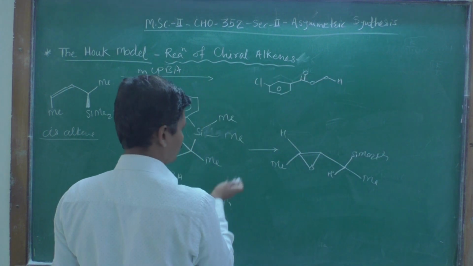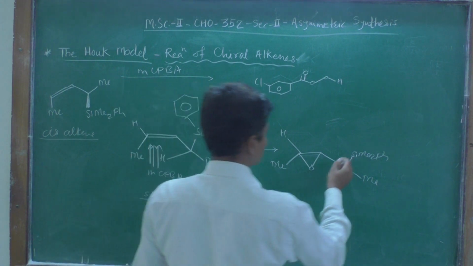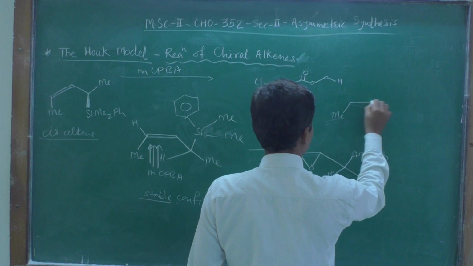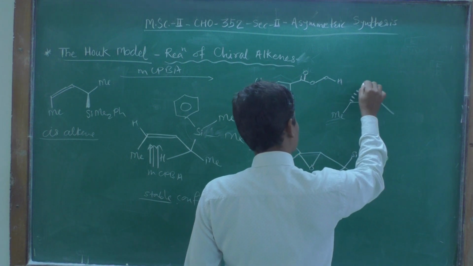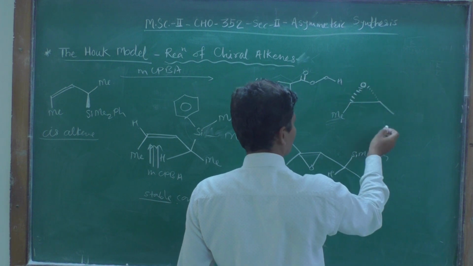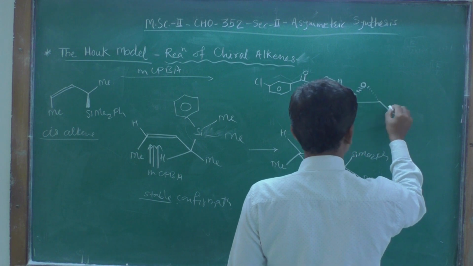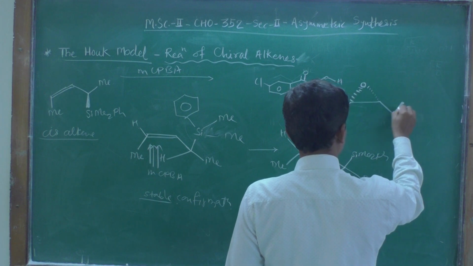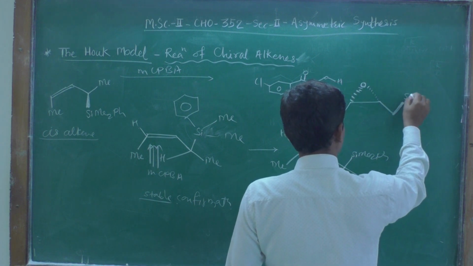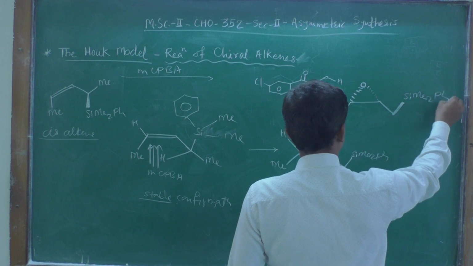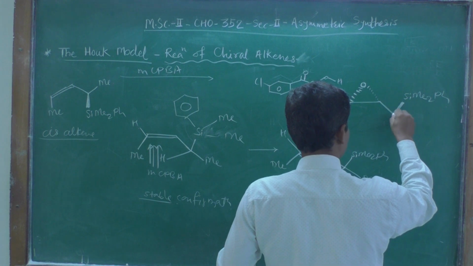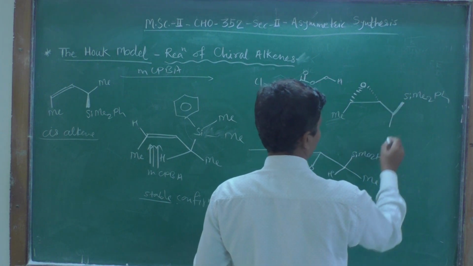As it is attacked from the bottom face, below the plane, it will be like this: methyl, oxygen. This three-membered ring is below the plane, and this alpha carbon atom has this silicon on the top face, Me2Ph, and there is a methyl group here.